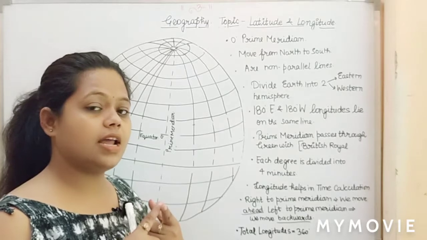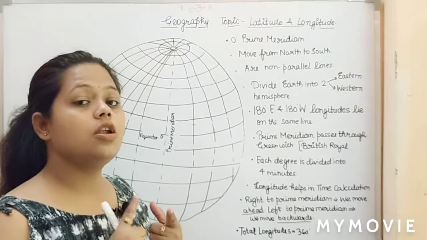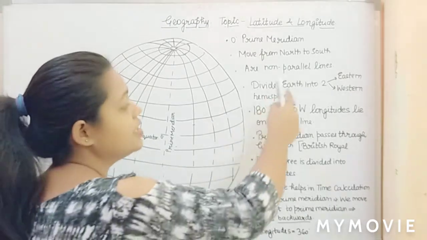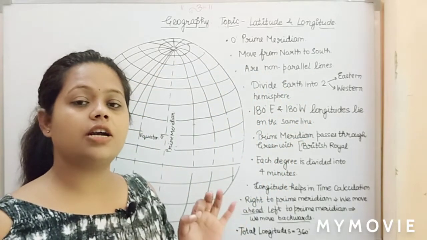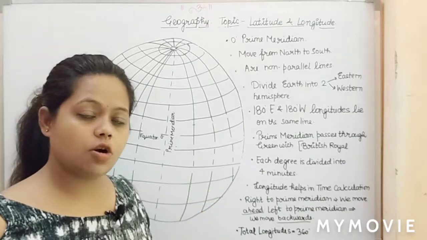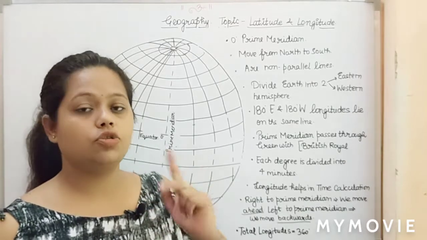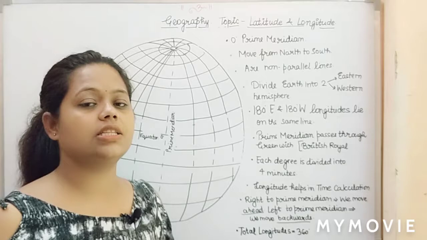Latitudes were parallel lines, whereas longitudes are non-parallel lines. Just as the common latitude, the 0° latitude, the equator, divided the earth into two equal halves, the northern and southern hemisphere.